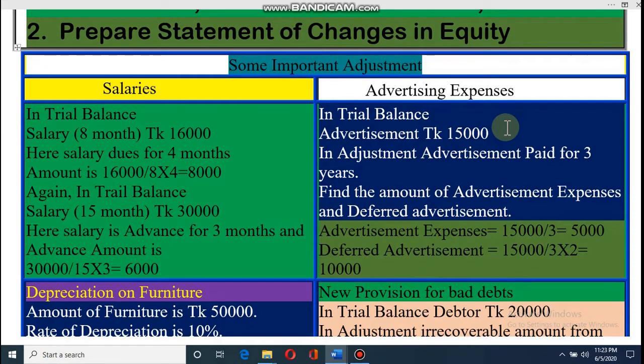Dear student, last class you know that we have completed our income statement for merchandising business. From that statement we can find out the profit of the organization. But you know that there are some adjustments in the question. So how can we solve those adjustments? Today we'll discuss that. That means today also we'll discuss the income statement, but not the full income statement. Today we'll discuss some critical problems of the income statement, that means how we can solve the problem if it arises from the adjustment.